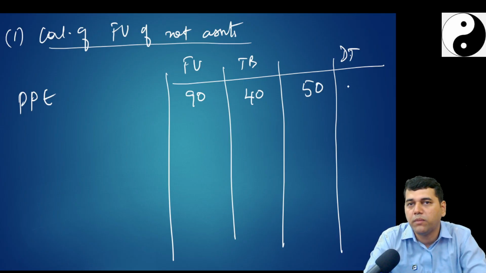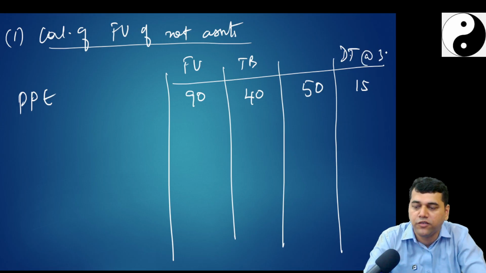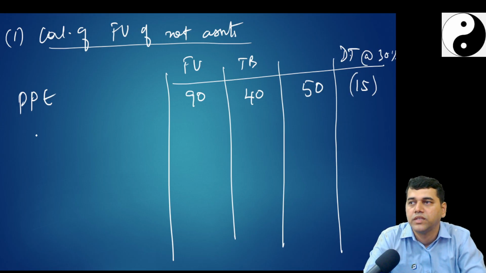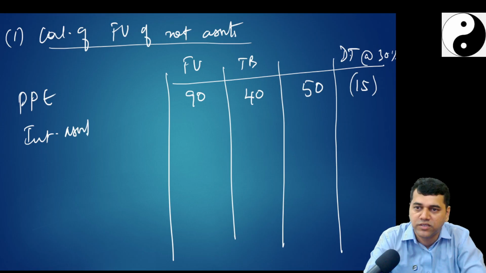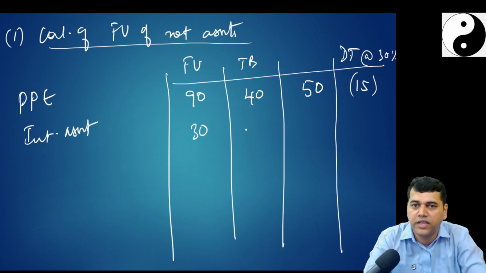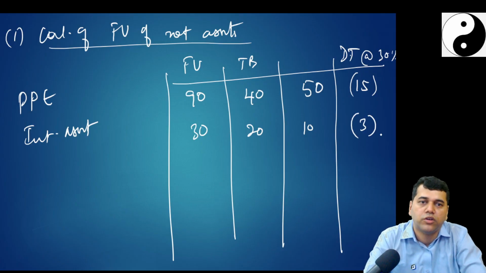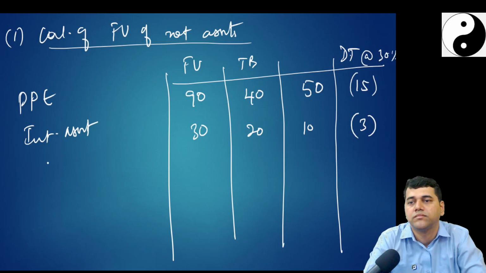So what I'm going to get? Deferred tax liability 15 at the rate of 30%. So like this, one by one item I'll go. Intangible assets 30, 20. So we have got 3 deferred tax liability.